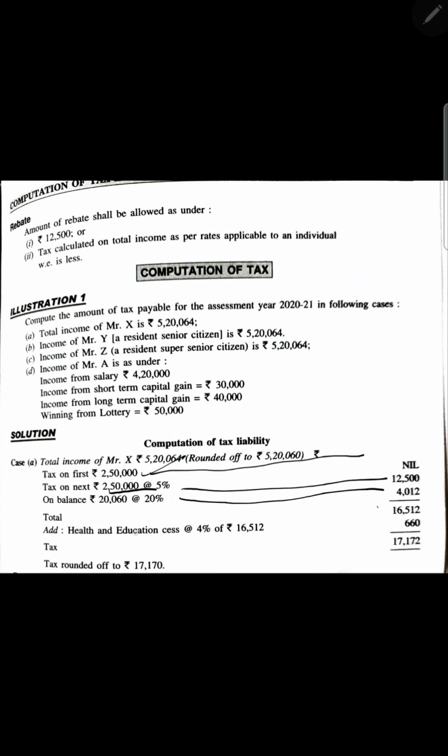So for 2,50,000 take 5%, then remove 2,50,000, whatever income is left, take 20%, and you'll get this. Then education and health cess, always on this amount. Then this will be your tax, and then round it off. So it was 17172, right? So it will be rounded off to 070.